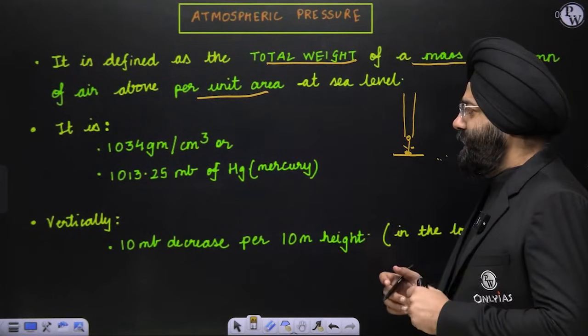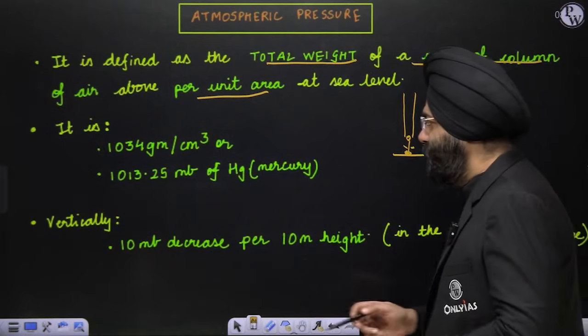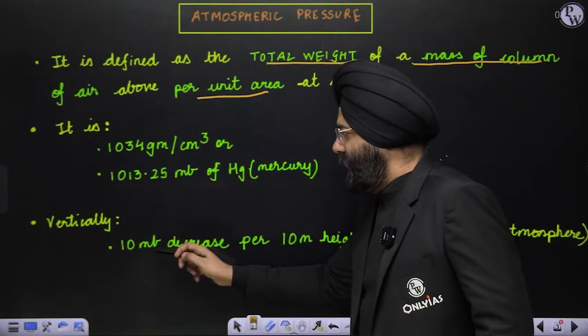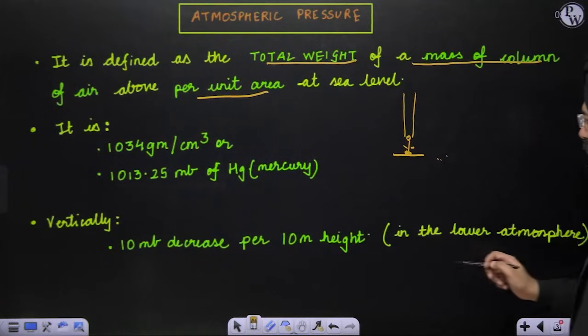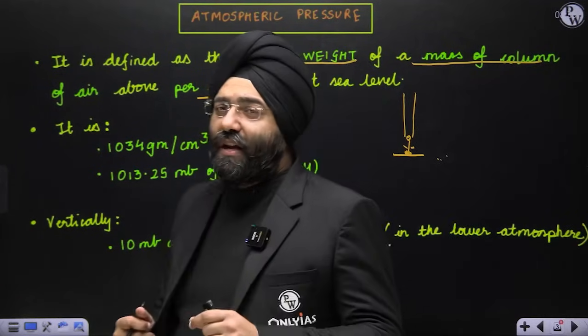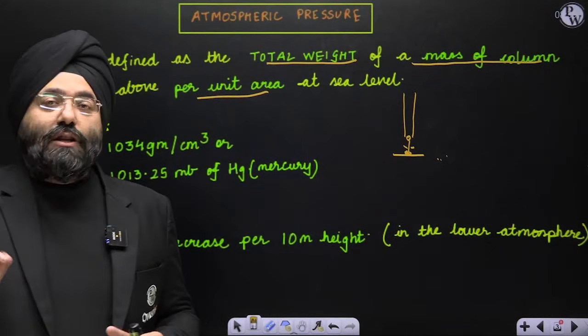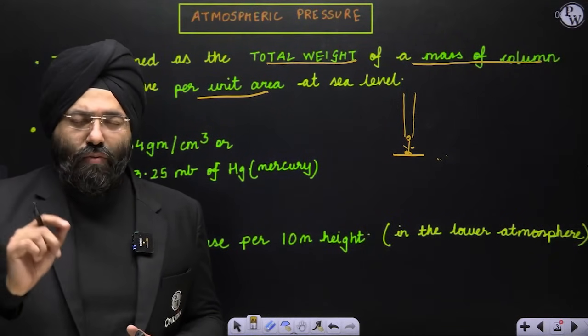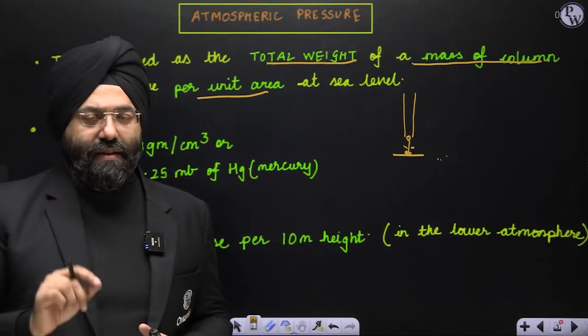Now please understand, this is something very, very important. Vertically, 10 MB decrease per 10 meter of height is generally seen in the lower atmosphere. Now, this is a fact that is written in the NCERT, and you won't believe that this particular question has been asked in the PCS examinations repeatedly in the Uttar Pradesh PCS as well as Uttarakhand PCS.